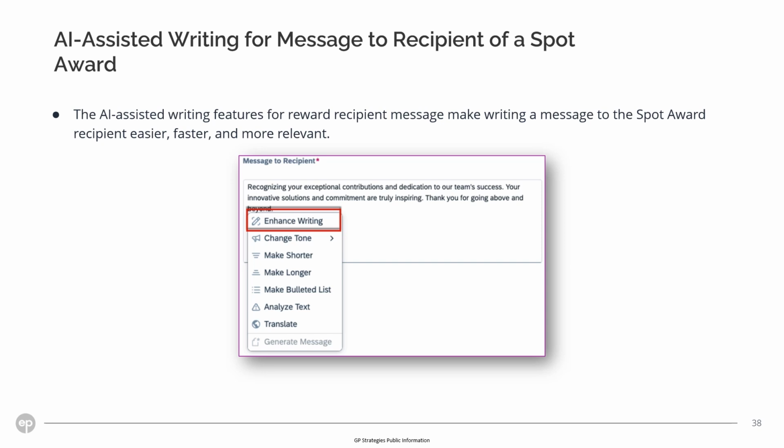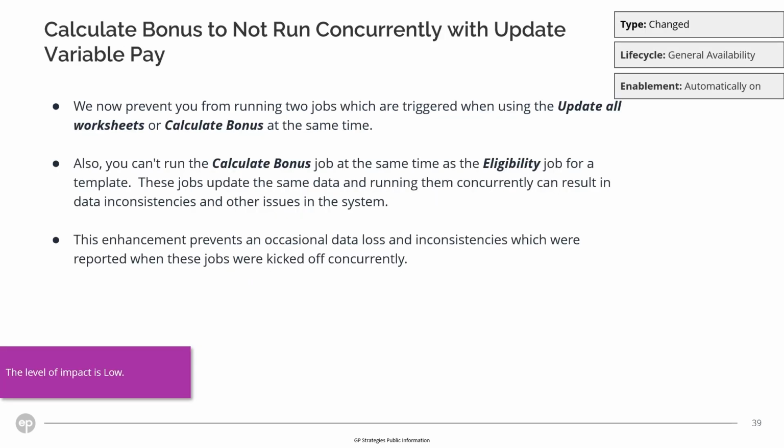Calculate Bonus to not run concurrently with Update Variable Pay. We now prevent you from running two jobs which are triggered when using the Update All worksheets or Calculate Bonus at the same time. You also cannot run the Calculate Bonus job at the same time as the eligibility job for a template. These jobs update the same data, and running them concurrently can result in data inconsistencies and other issues in the system. This enhancement prevents an occasional data loss and inconsistencies which are reported when these jobs are kicked off concurrently.